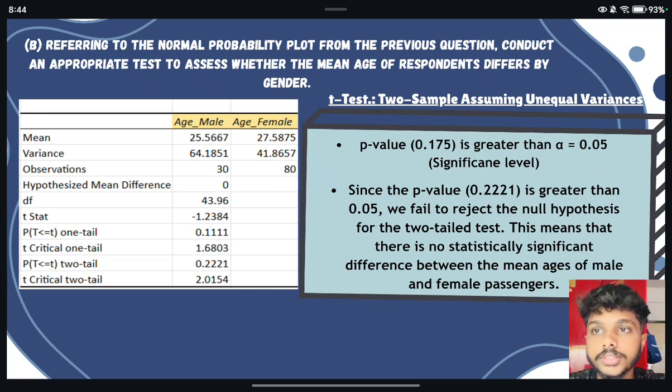Moving on to the conclusion of the t-test analysis, the p-value for the two-tailed test is 0.2221, which is greater than the significance level of 0.05. Since the p-value is higher than 0.05, we fail to reject the null hypothesis. This means there is no statistically significant difference in the mean ages of male and female.